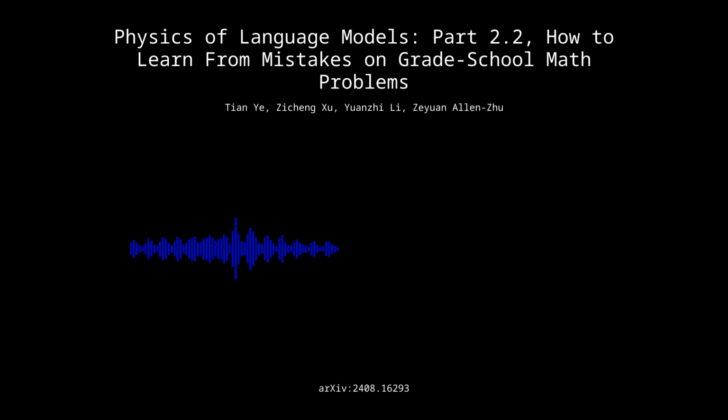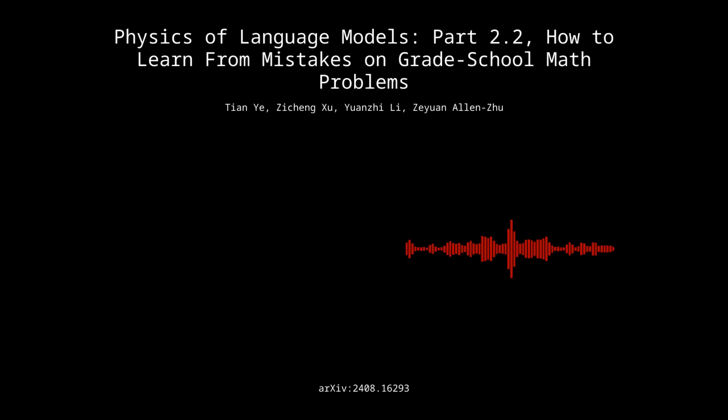Exactly. So all these findings really highlight how important it is to make error correction a central part of language model training. And they open up some really exciting new possibilities for building AI systems that are much more robust and reliable. This has been a really fascinating deep dive, and there's even more to come. In the next part, we'll be taking a closer look at how these techniques were actually implemented, and we'll explore some of the nuances that the researchers uncovered. So stay tuned for part 2.